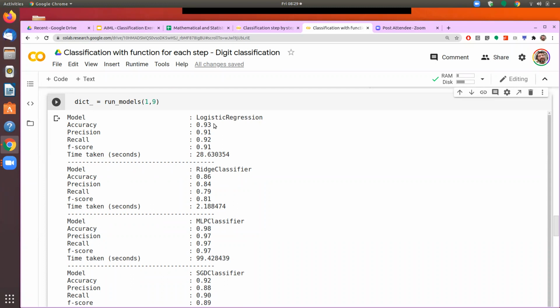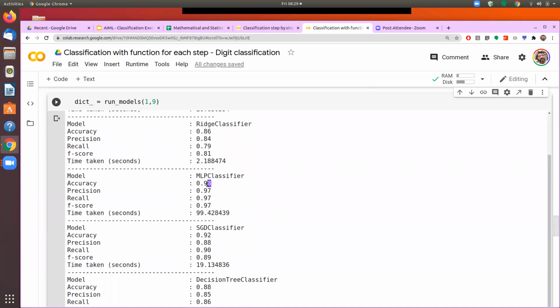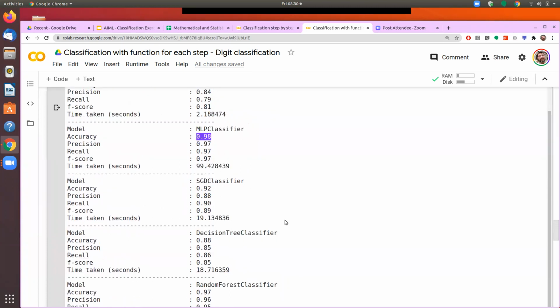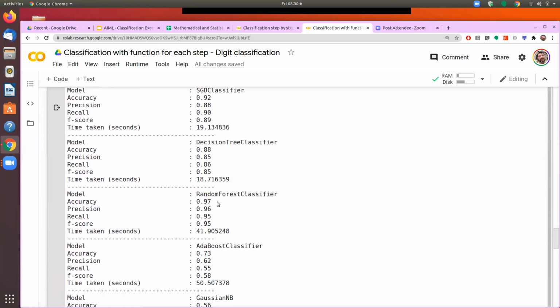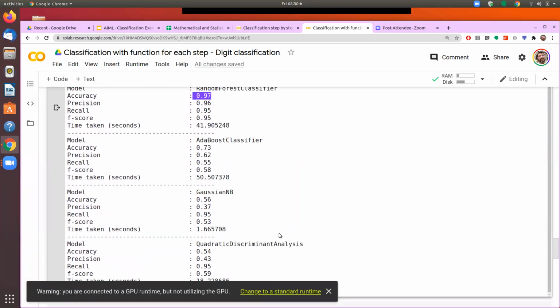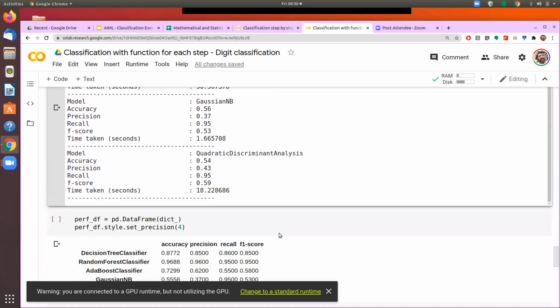Logistic regression is identifying the digits correctly at 93%. So it means that if you're taking a test in the classroom for the students, logistic regression has scored 93%. Ridge classifier is 86%. MLP is actually giving me a very good result, which is 98%. Others are also in a very good range. Random forest is giving me 97%. The rest are not that good.